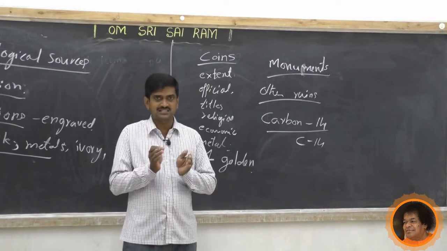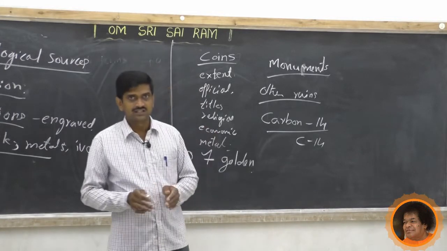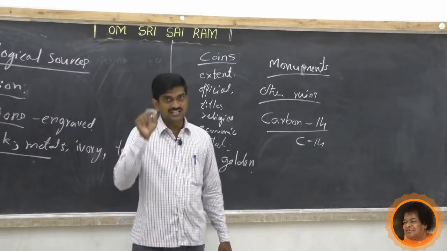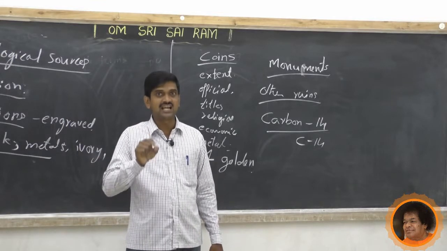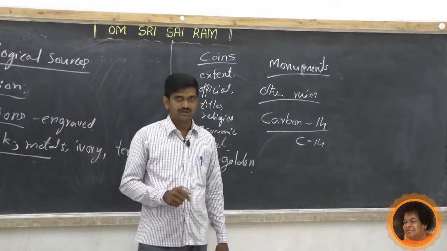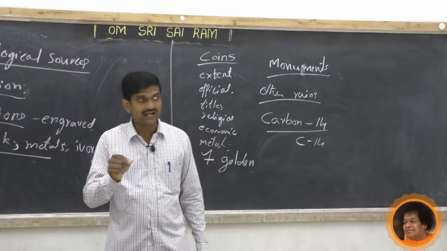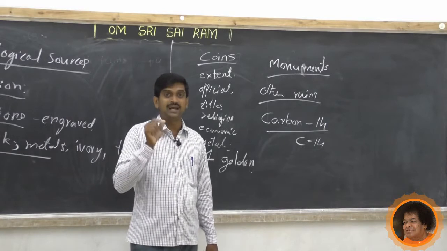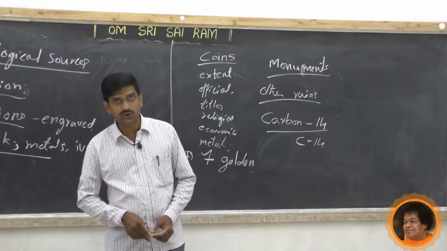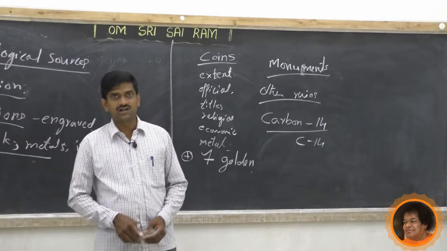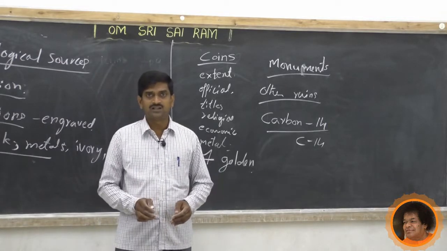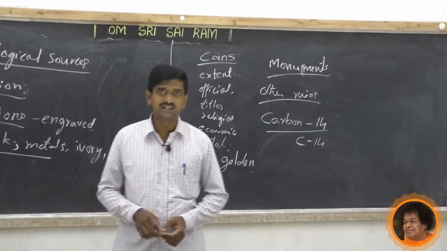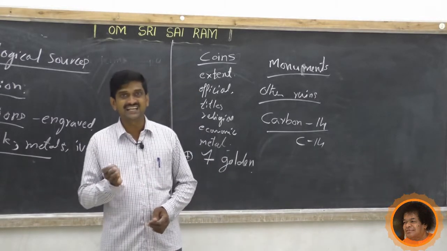By studying these places, the historians came to know that they had trade relation with the Roman Empire. Which ones? Pattanam and Arikamedu, these two places had trade relation with the Roman Empire. Like that, these other ruins also provide a lot of information about the ancient period. On the basis of all this information, the historians will rewrite the history.